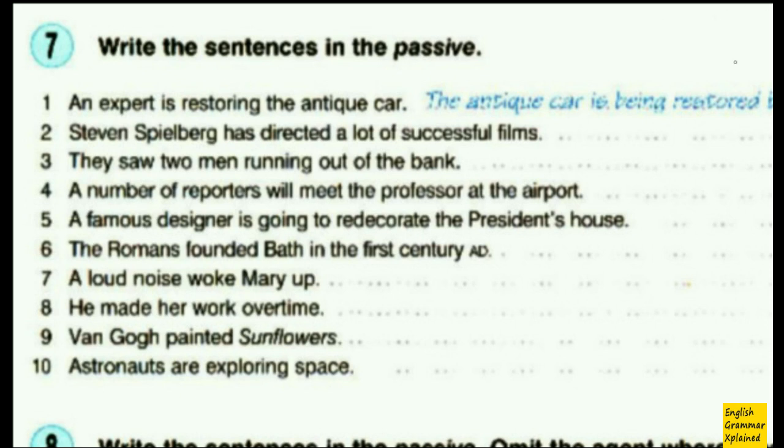Okay, number 1, an expert is restoring the antique car. This is my subject, an expert. Here I have the main verb in continuous present, and this is the object. So I replace subject with object, and my subject is placed in the position of former object. And of course I turn is restoring into passive.